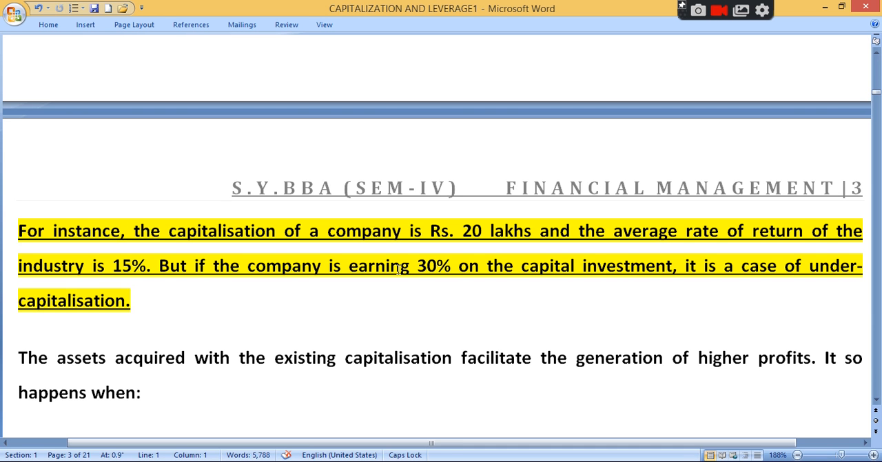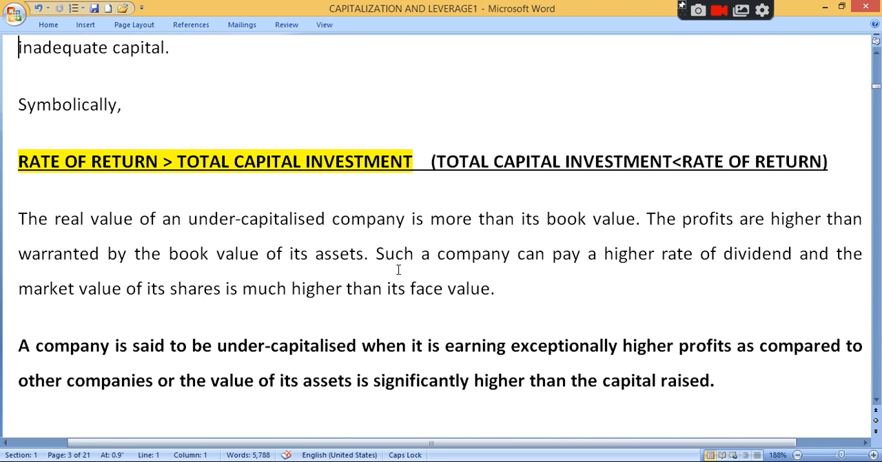It is the case of undercapitalization. Undercapitalization means your investment will be less. Your investment is less but your rate of return is higher. So there is also one formula, or symbolically we can represent it like: rate of return greater than total capital investment, or you can write total capital investment less than rate of return. Clear?